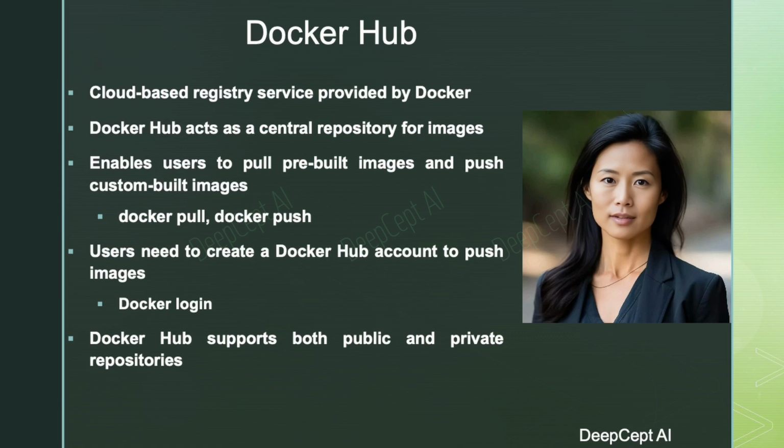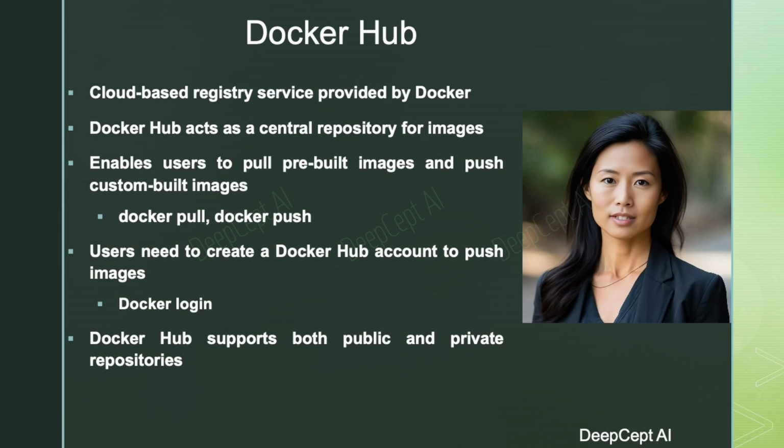Docker Hub is a cloud-based registry service provided by Docker that allows users to store and share Docker images. It serves as a central repository for Docker images, making it easy for developers to access and distribute containerized applications. Docker Hub also provides version control for images and simplifies the process of sharing, distributing, and collaborating on Docker images, fostering a vibrant ecosystem around containerized applications.